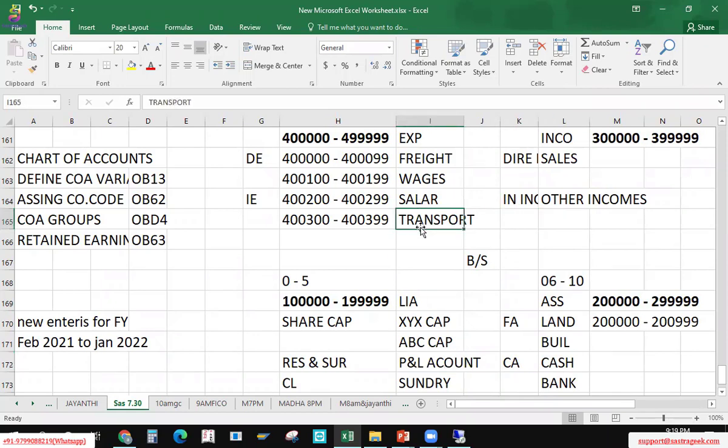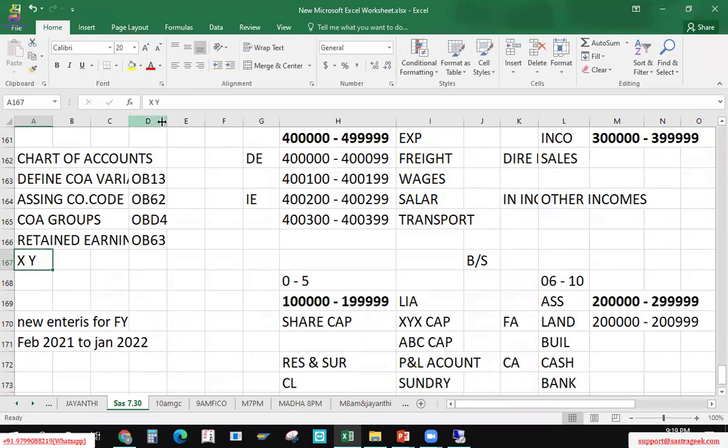If our expenses are more than our incomes, then we'll get a loss. So this account takes the carry forward without any intervention. In SAP, X and Y variants are already defined, which act for our reserves and surplus profit and loss account to carry forward without our intervention.